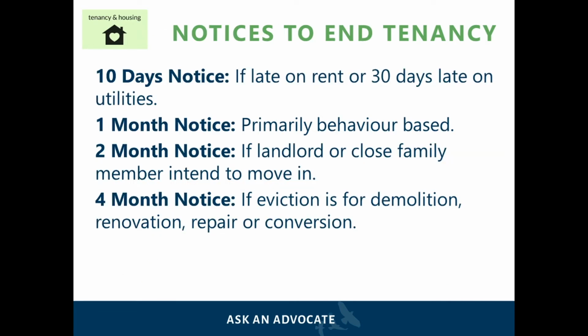There are a few common types of notices that can be issued. A 10-day notice is given when a tenant hasn't paid rent on time or has yet to pay utilities in the last 30 days. A 1-month notice is given for a multitude of reasons. However, it is more often than not issued for behavior-based issues. 2-month notices are given to a tenant when the landlord or their immediate family member intends on moving into the unit. And a 4-month notice is given when a demolition, renovation, repair, or conversion of the unit is needed. Each of the notices has a deadline to dispute, so don't forget to address them as soon as you receive it.